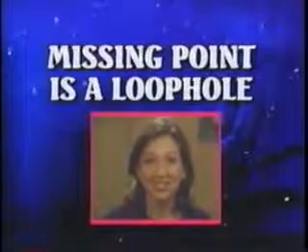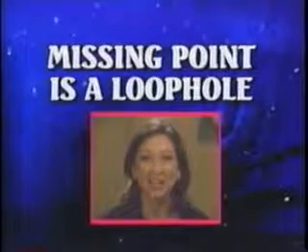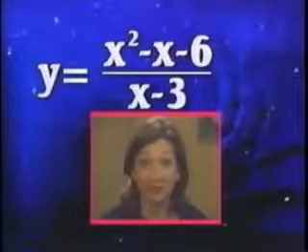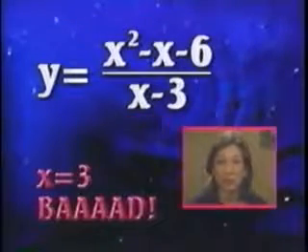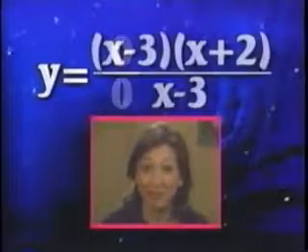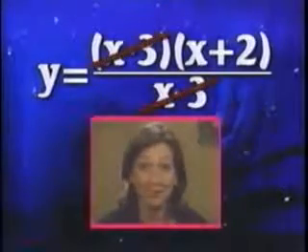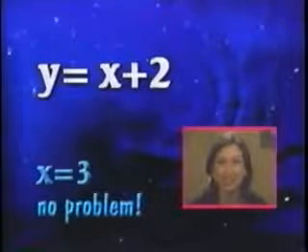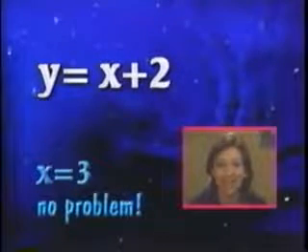For this kind of break, the missing point is kind of a loophole or technicality. For the original function without simplifying, x equals 3 is a bad point because it leads to division by 0. But if you simplify first, then there's no problem with x equals 3. Although this isn't that common in practice, it turns out to be one of the key ideas in calculus.